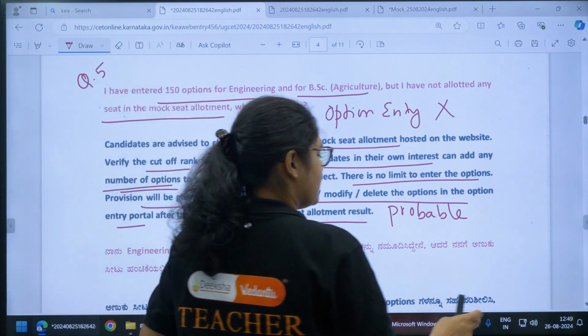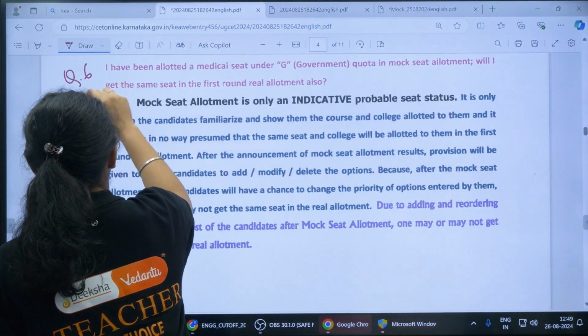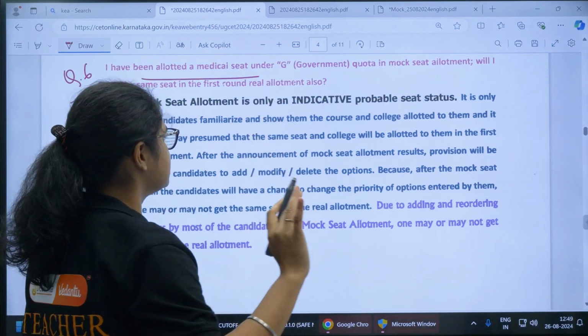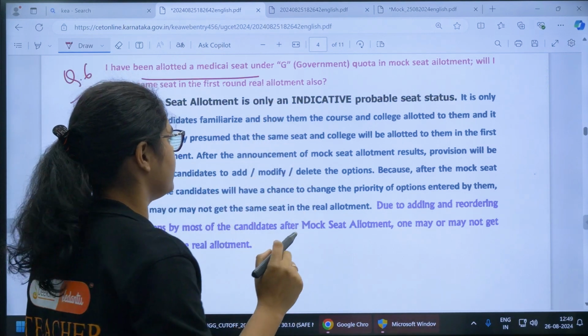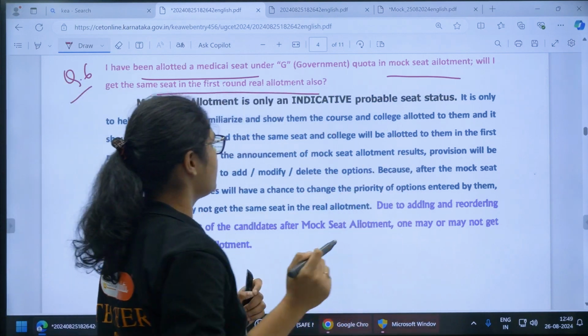Now let us go to the next question, question number 6, I think. I have been allotted a medical seat under G. G means, you remember, government quota. In mock seat allotment, will I get the same seat in the first round allotment also?